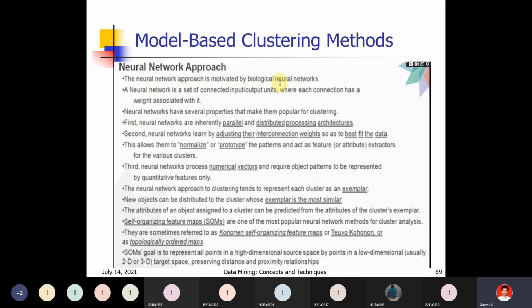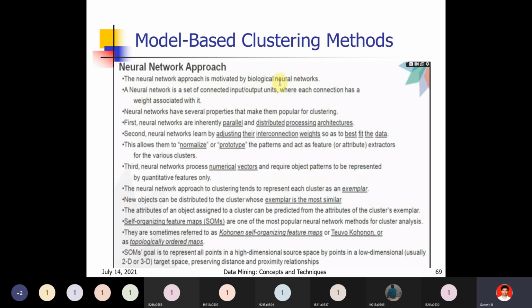Model-based clustering technique. Next, the third one is the neural network approach. You already know what is meant by neural network. The neural network approach is motivated by biological neural networks, the biological neurons in our brain. So many neurons are there in the brain. How are they communicating with each other, how is the data stored in the human brain? Like that, the neural network also works.